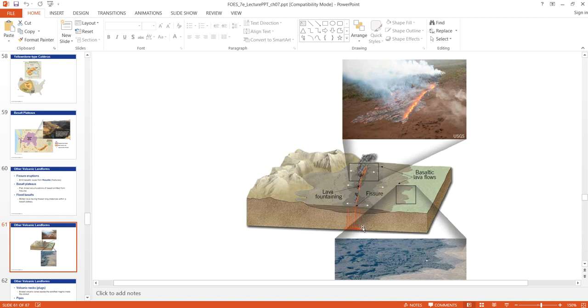So here you can see in this schematic you have a magma chamber and you have these multiple vertical vents which allow the magma to come up on the surface, and then you have these fissures or fractures on the surface that allow the magma to just simply be released and then be spread along in the surrounding area. So this final structure that will be formed will be called a basalt plateau.